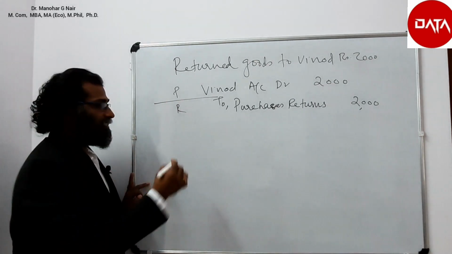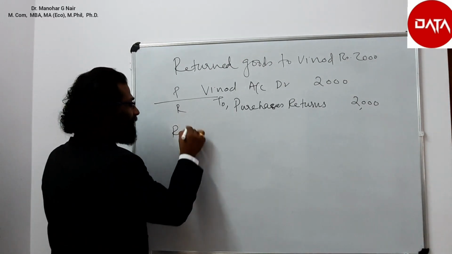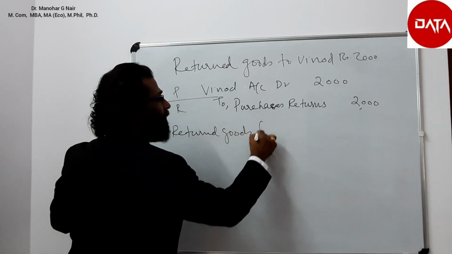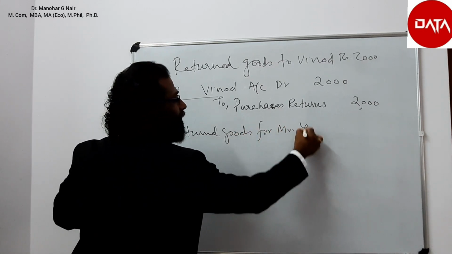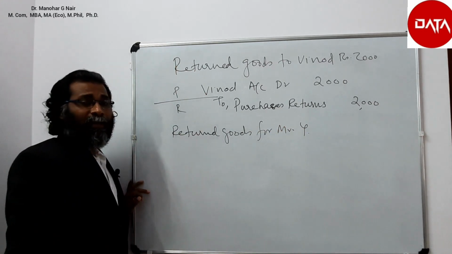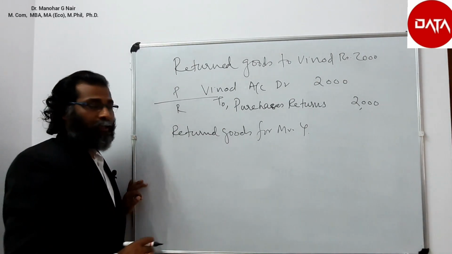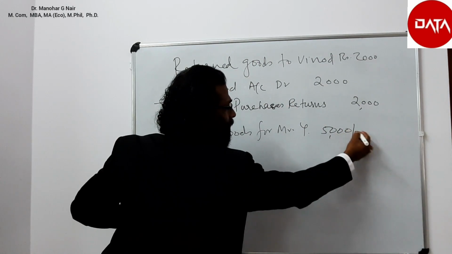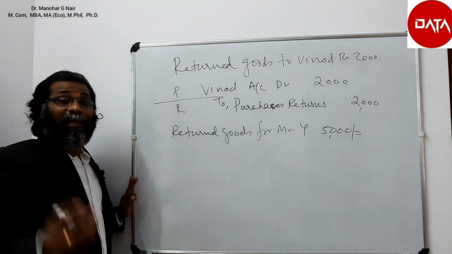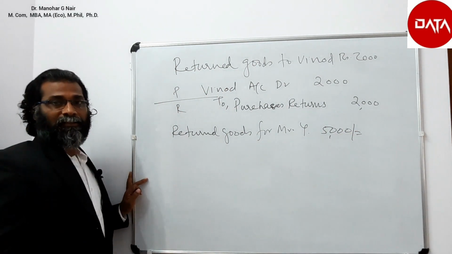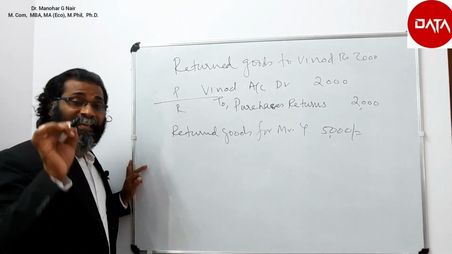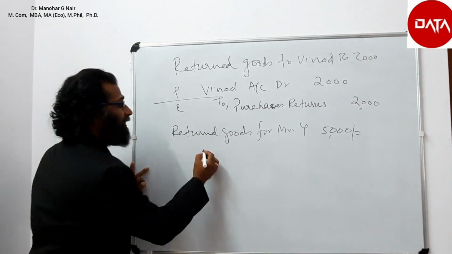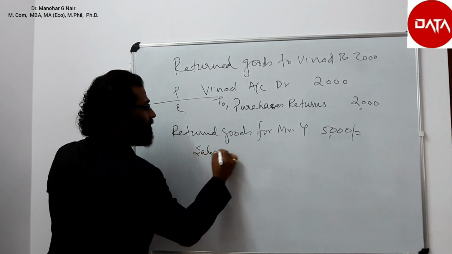Suppose another transaction is sales return, returned goods from Mr. Y. We have already made a credit sale to Mr. Y for 75,000, of which he found that goods worth rupees 5,000 were defective and he returned them to us. Then it is sales return for the business. So we have to write sales return